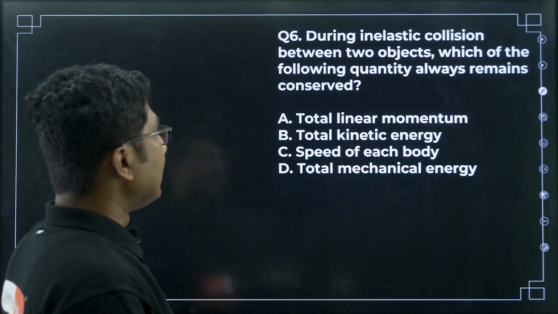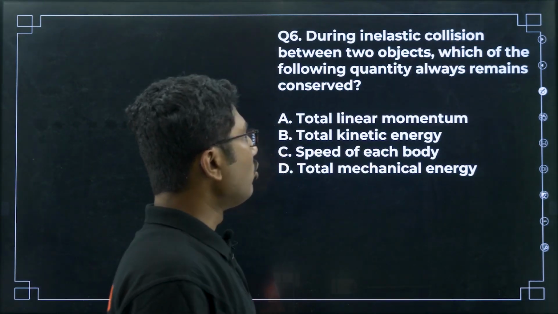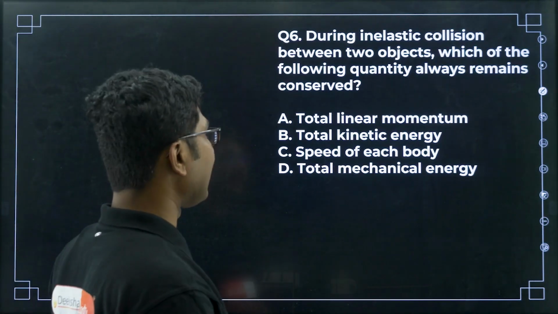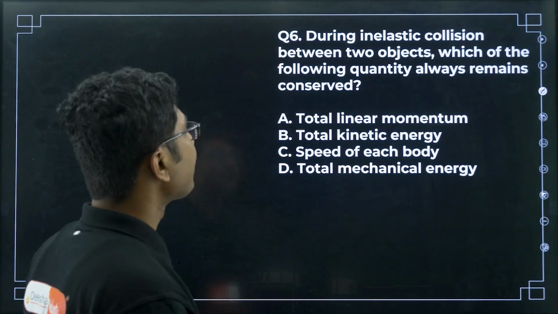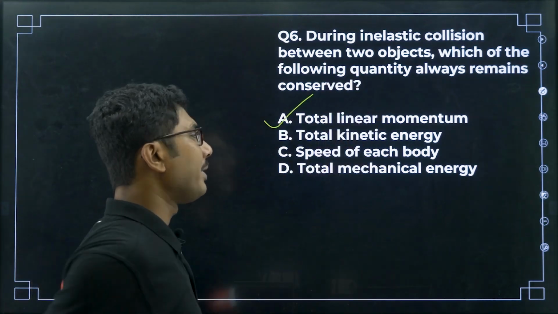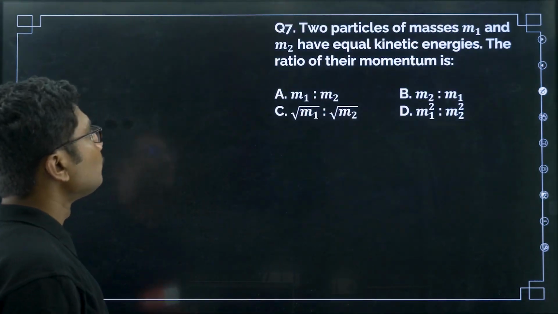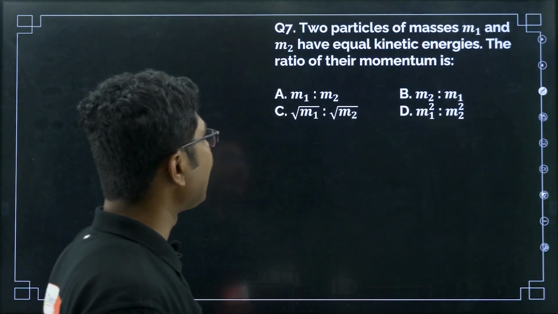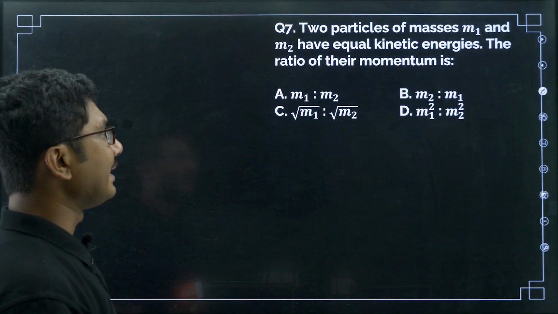Now, during inelastic collision between two objects, which of the following quantities always remains constant? Total linear momentum, total kinetic energy, speed of each body, total mechanical energy. Total linear momentum is always conserved.